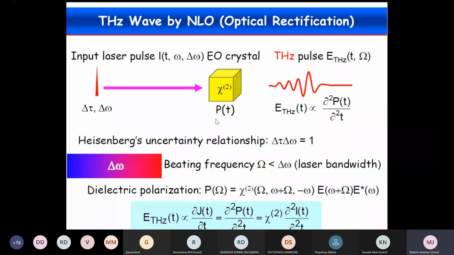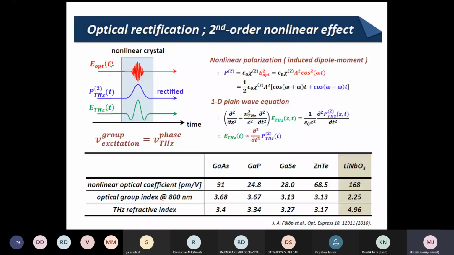When you shine an optical pulse on a nonlinear crystal, a polarization is generated, and this polarization is rectified. Rectified means the difference is nearly zero: omega 1 minus omega 2 is nearly zero. So you generate a polarization, and the second order derivative of this polarization gives terahertz.